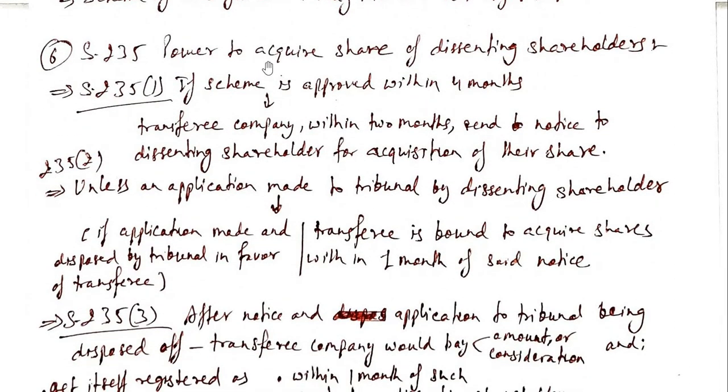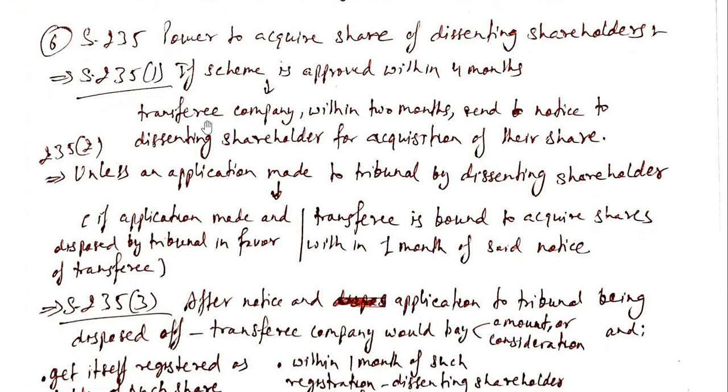Section 235 talks about the power to acquire the shares of dissenting shareholders. If the scheme is approved, then within 4 months, the B company, the transferee company, must within 2 months send a notice to the dissenting shareholders for acquisition of their shares. The shareholders who are not accepting it will obviously exit. What will happen to their shares? Their shares will be acquired by the B company.